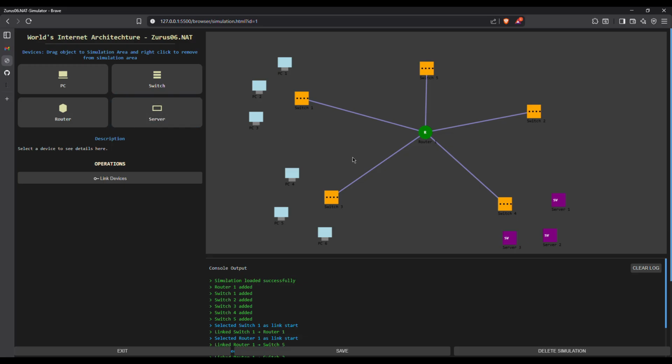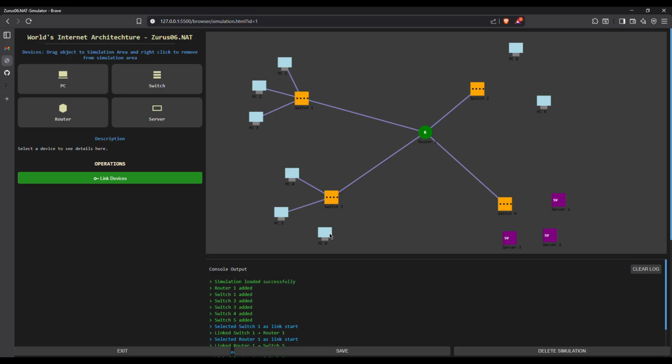So we do that, and then let's say we add some other pieces to the mix here. I think the switches that I put is kind of a lot. Yeah, it might be a lot, but let me just delete one. So for you to delete, you just right click on the device. Yeah, so let me just arrange this, and now let's get linking. So when I link the devices, I link this to this, link this to this, and there are no rules here.